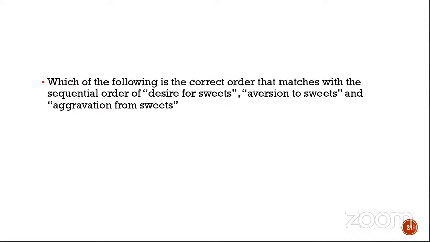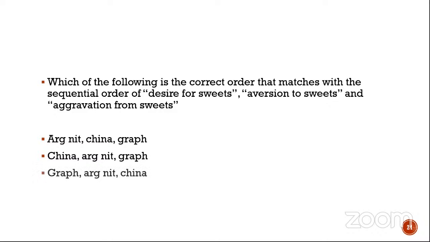So which of the following is the correct order that matches with sequential order of desire for sweets, aversion to sweets, and aggravation from sweets? So keep this question in mind. Your drug should suit that particular order. Desire, aversion, and aggravation. So let's look at the drugs. Argentum nitricum, China, and graphites. China, argentum nitricum, and graphites. Graphites, argentum nitricum, China. China, graphites, and argentum nitricum.